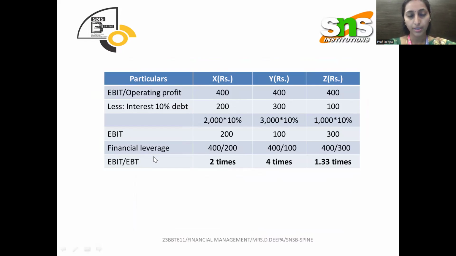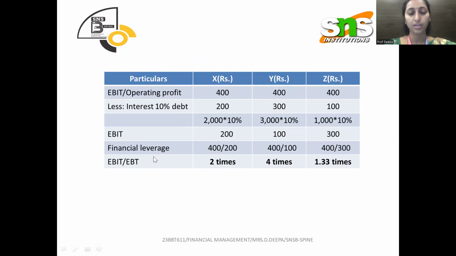For financial plan X, EBIT is 400 and EBT is 200, so 400 divided by 200. For the next one, 400 divided by 100. For plan Z, 400 divided by 300. So we get the answer as 2 times for X, 4 times for Y, and for financial plan Z, it is 1.33 times.